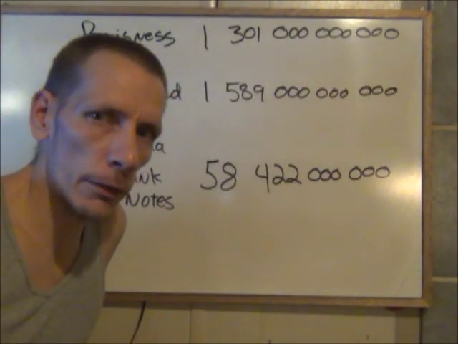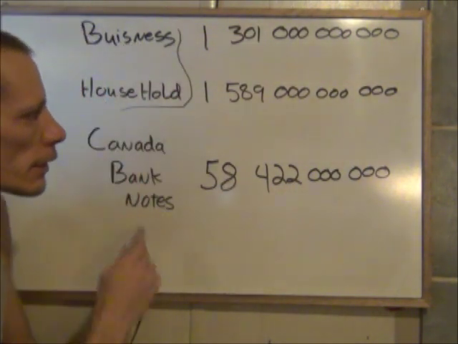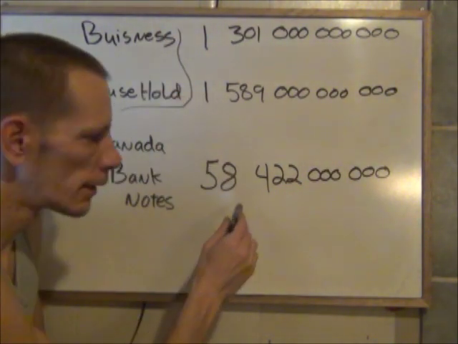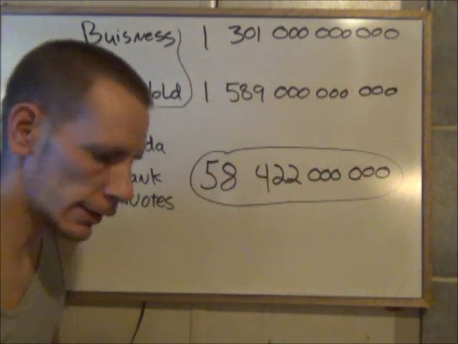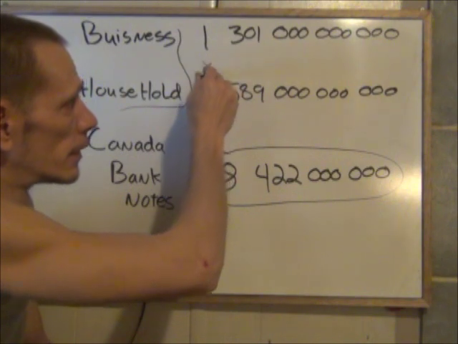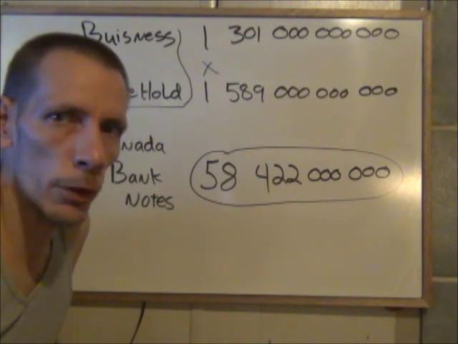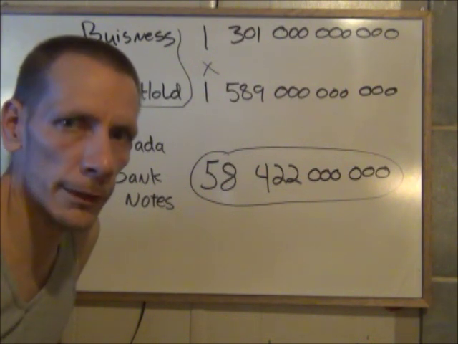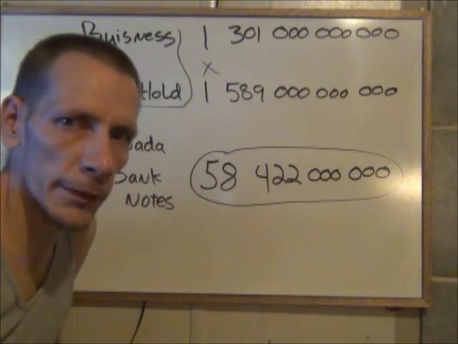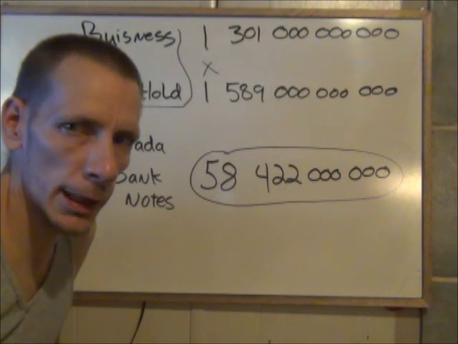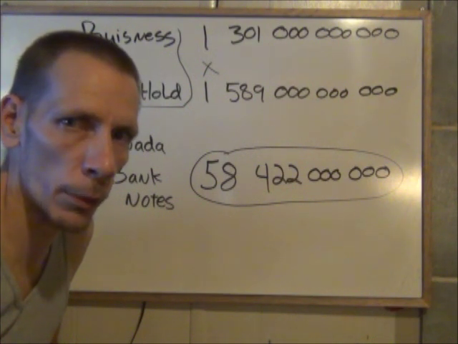So this doesn't really take a rocket scientist to see that the business loans and the household loans way surpass any amount of money that's out there. If there's only $58 billion out there, where did all this money come from? Where did it all come from? Electronically generated by the stroke of a keyboard using a multiplication factor. Thereby, no consideration on behalf of the bank, no damage that the bank can claim, and freedom from someone who can present this whole situation to a judge about what's going on.